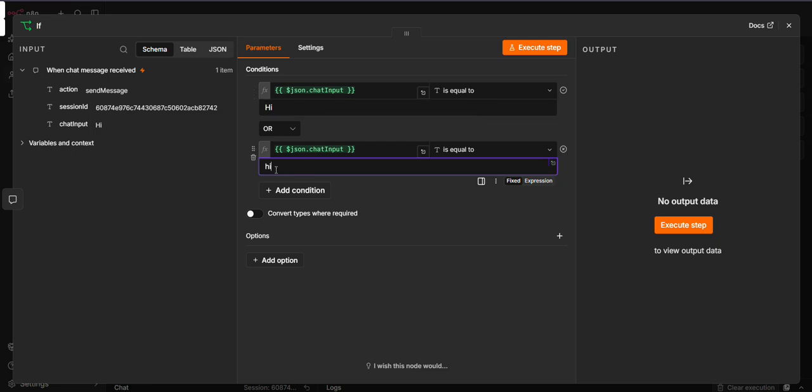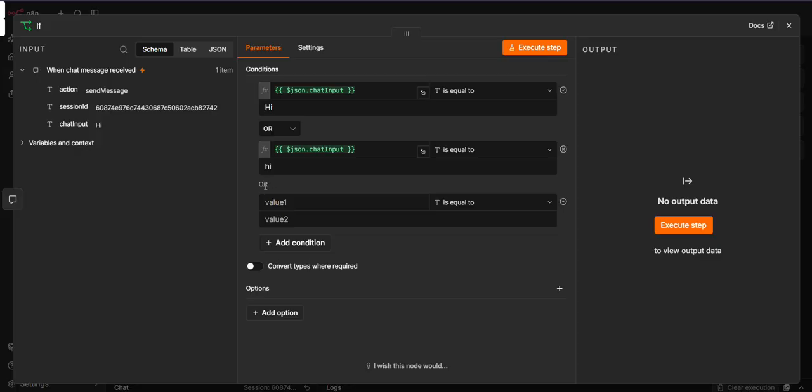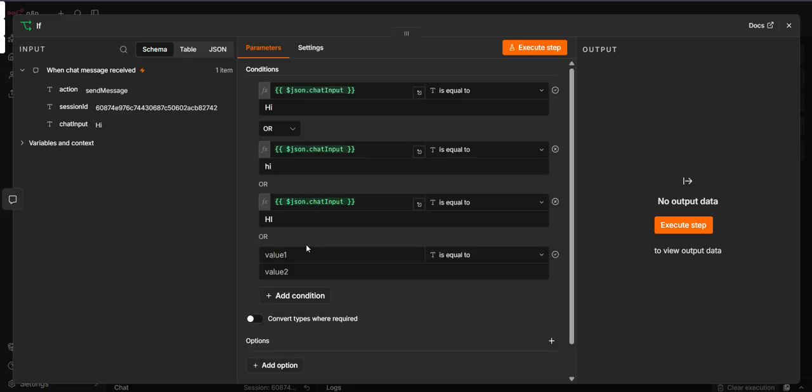So let's drag and drop the input here. This time I wrote hi in whole lowercase here. Now again I will add a condition. The condition will be OR by default because we selected OR here. Now I will drag this here and drop it. Now I will write it in whole capital case.